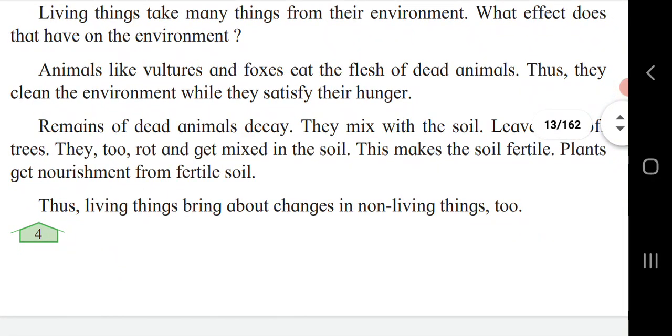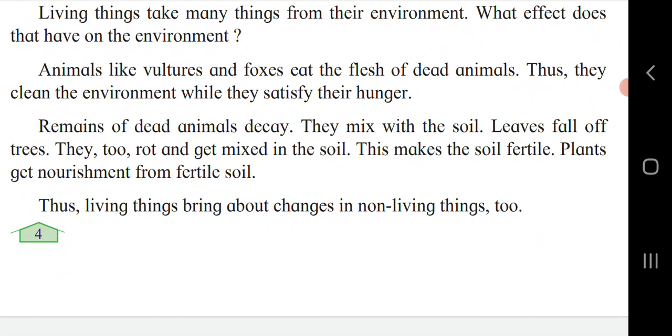Animals like vultures and foxes eat the flesh of dead animals. Thus, they clean the environment while they satisfy their hunger. Yes, there are some animals and vultures that eat dead animals and dead flesh, due to which the environment automatically gets clean, and the hunger of those animals is also satisfied.